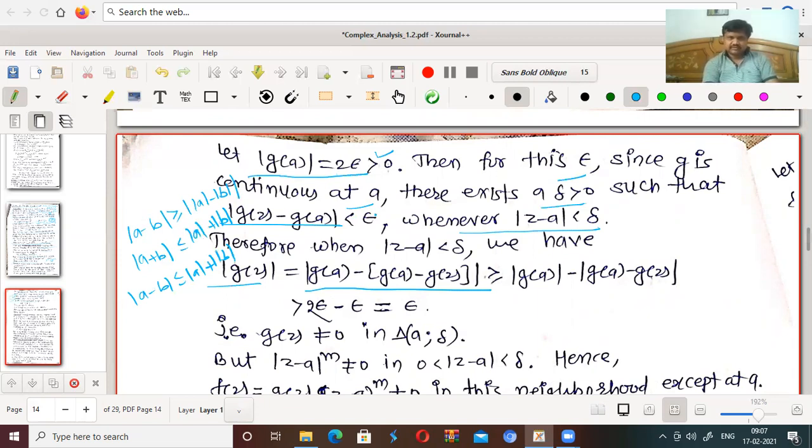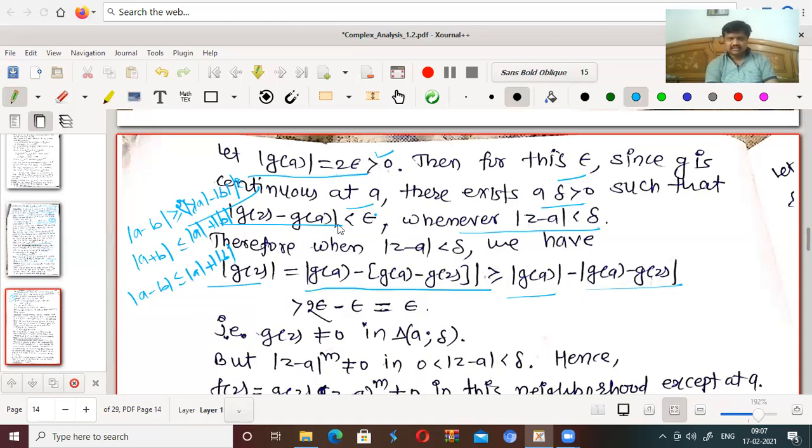We have used this one: mod of mod A minus mod B is greater than or equal to mod A minus mod B. So this is strictly greater than. What is mod of G of A? It is greater than 2 epsilon.